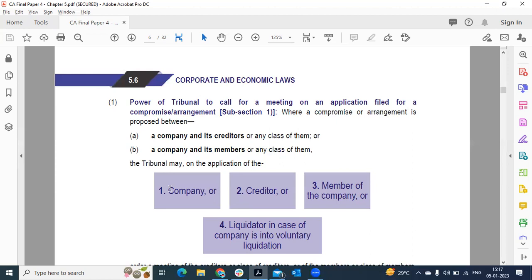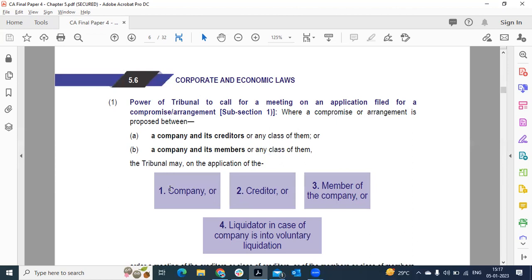On the basis of the application, NCLT will review it. When making an application, the person should file an affidavit. The affidavit should contain material facts like the audited financial statement, the auditor's report, and any investigation pending in tribunal cases. After this disclosure in the affidavit, NCLT will review whether it is justifiable or not.